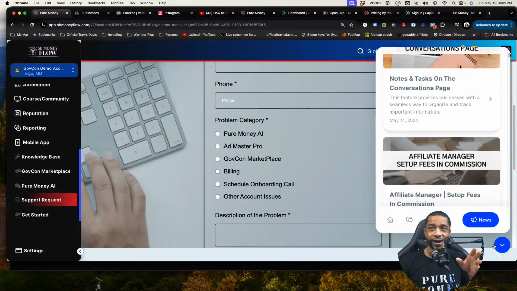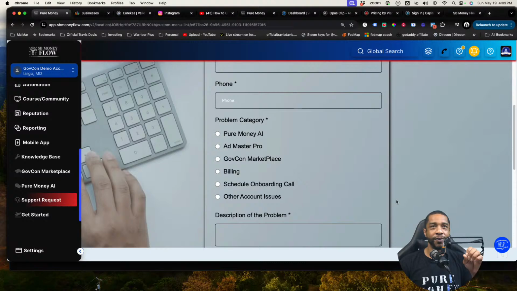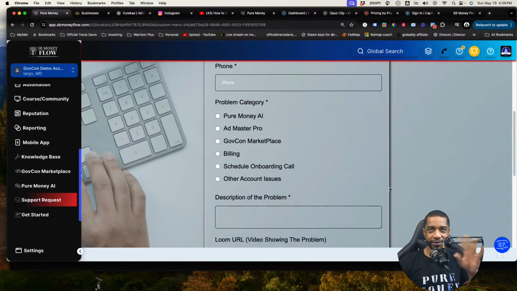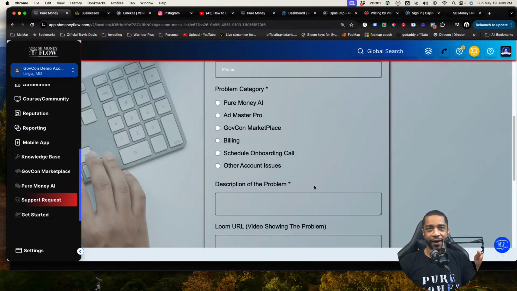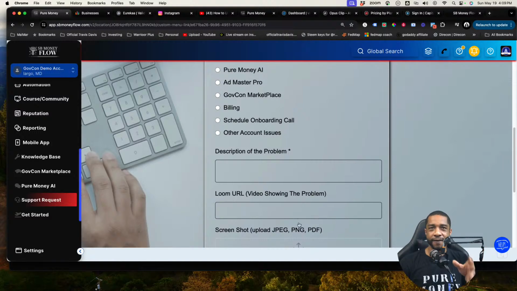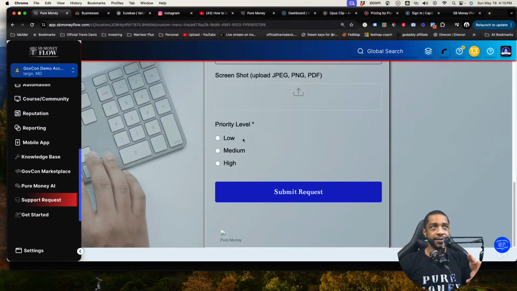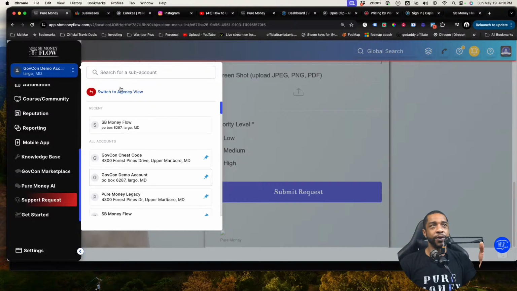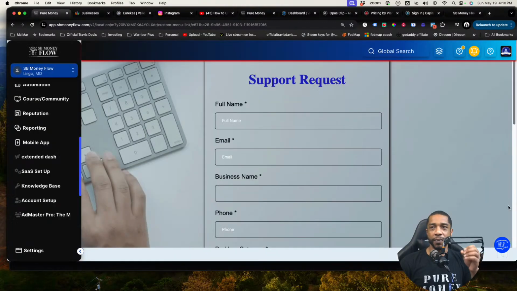Your onboarding is right here, okay? I need to switch accounts to show you where onboarding is. But we took onboarding off. I'll show you where to get the onboarding. Fill this information out, hit submit, and somebody on the team will go ahead and get in touch with you. But if you want to onboard, you come right here